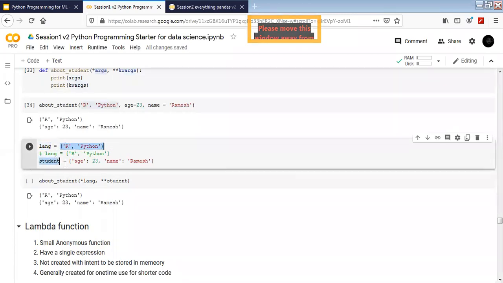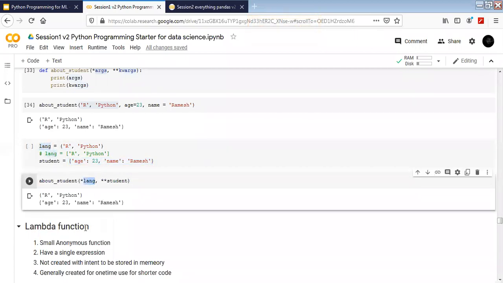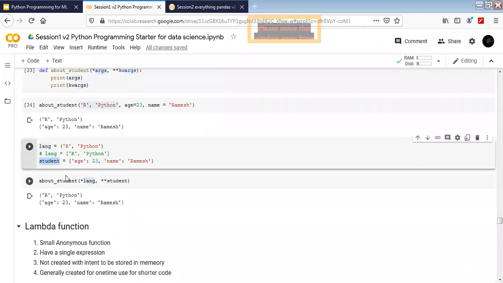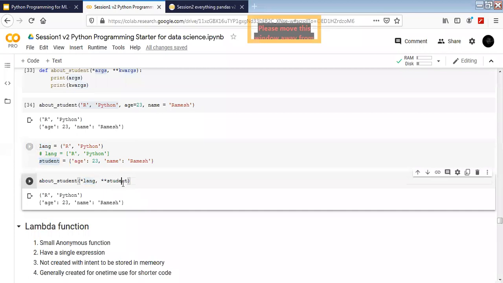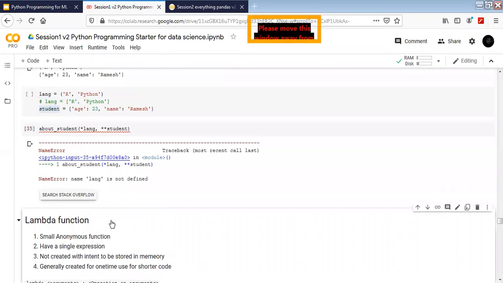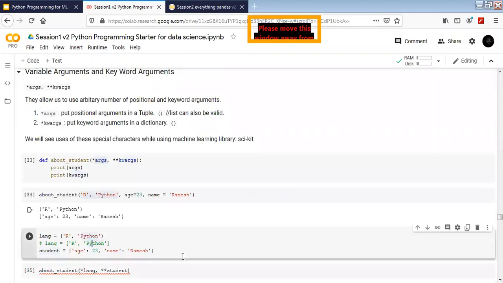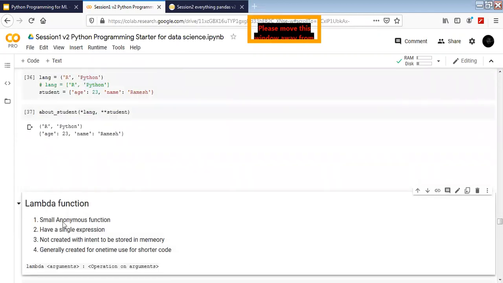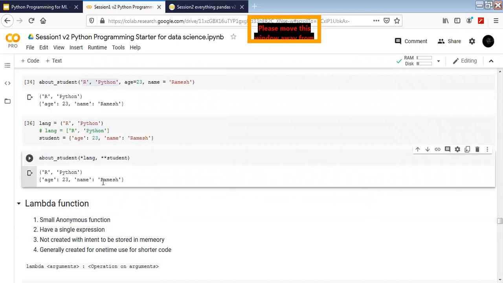Okay, and then I have student in a dictionary. So if I pass this tuple here in the place of args, I can write it like this, and I can write the student in the place of kwargs. I can write it like this. Now if I execute, these new values have been shown to us. Now it has given us keywords and normal arguments back to us.